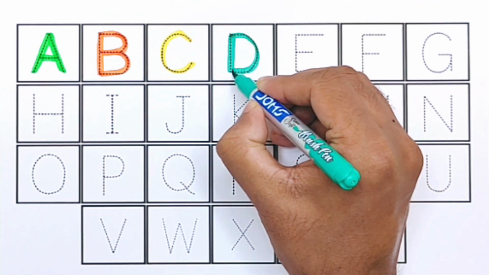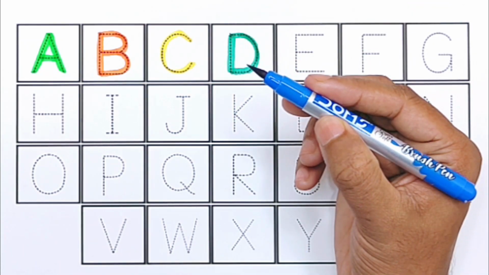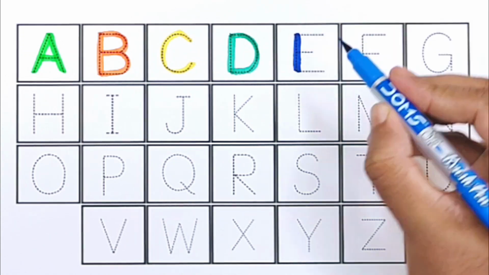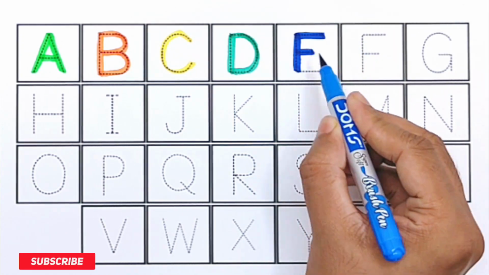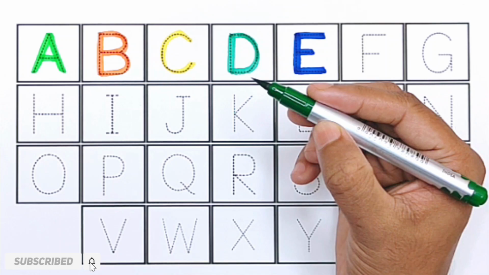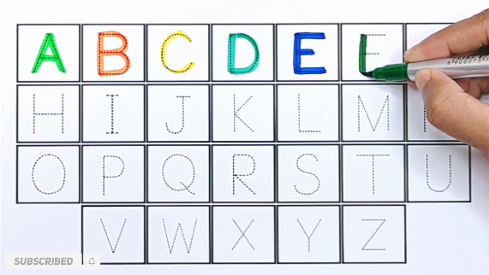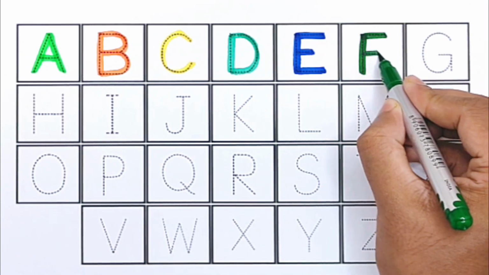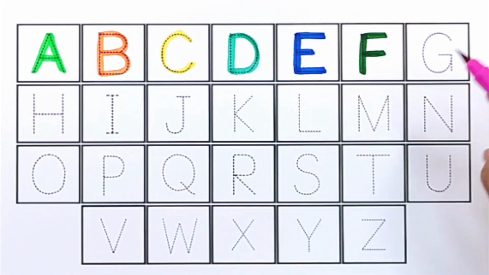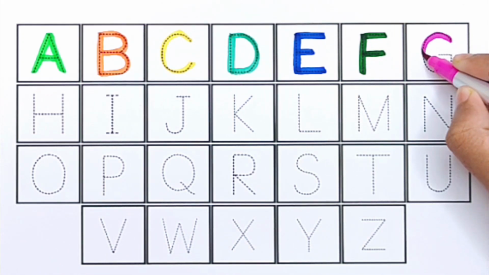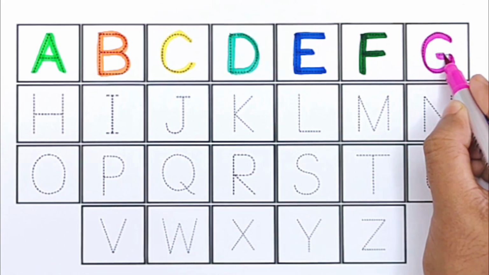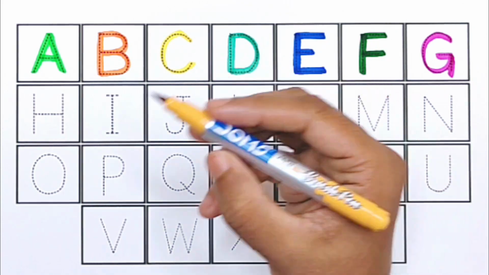D for dog, blue color. E for egg, green color. F for fish, pink color. G for grapes, yellow brown color.